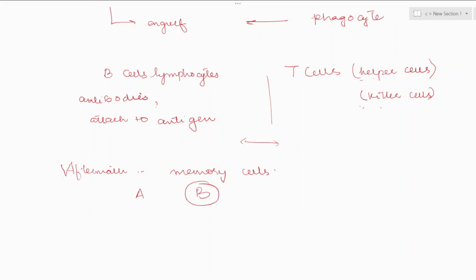They're just helping hands, which help B cells to start their function. Or they can also directly kill. They are produced from a different site, a different location. So there can be two types, the helper T cells and the killer T cells. Helper cells help B cells, while the killer cells directly kill if they want to.